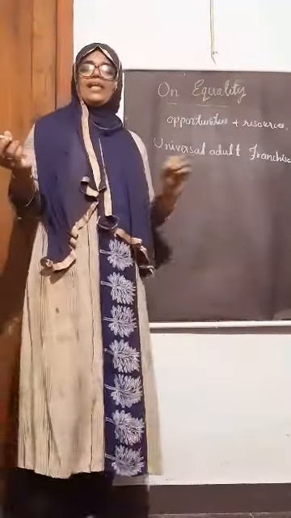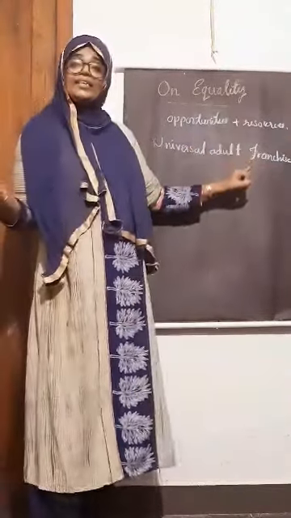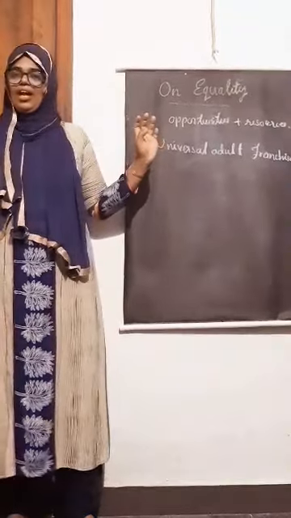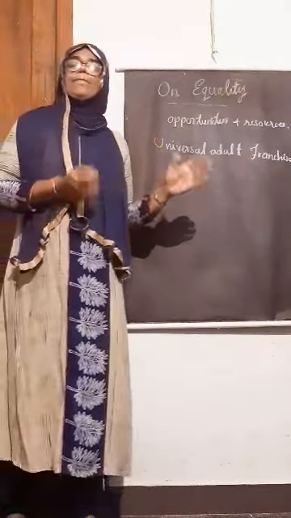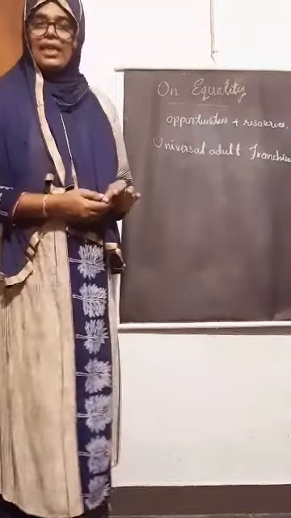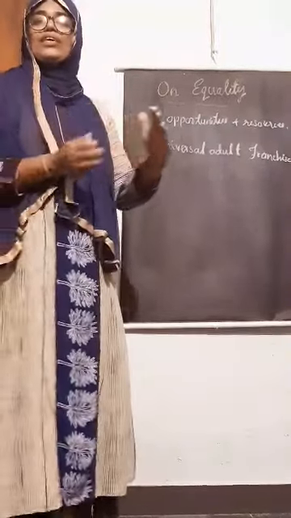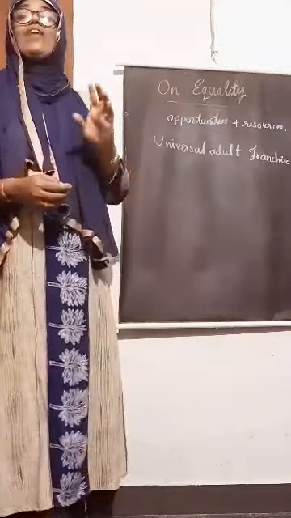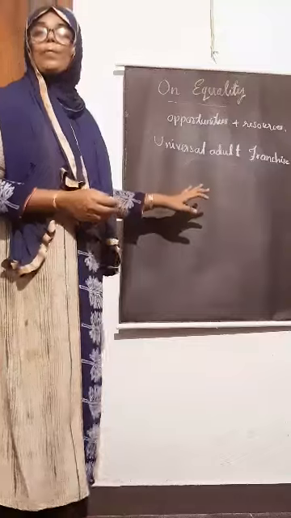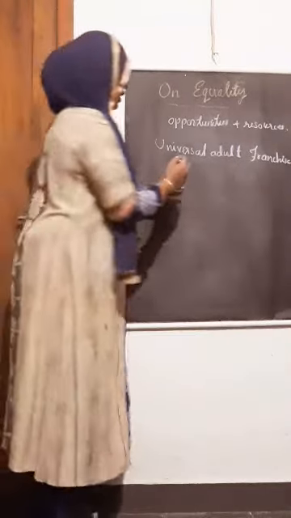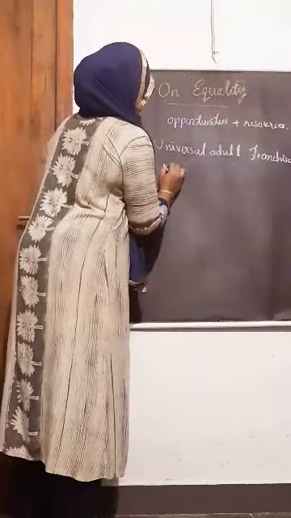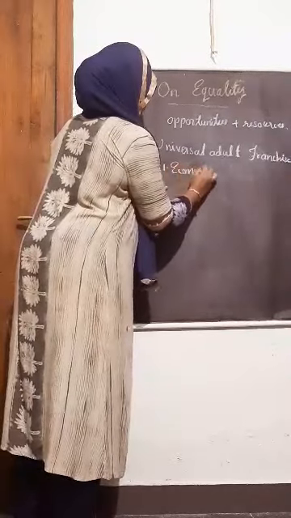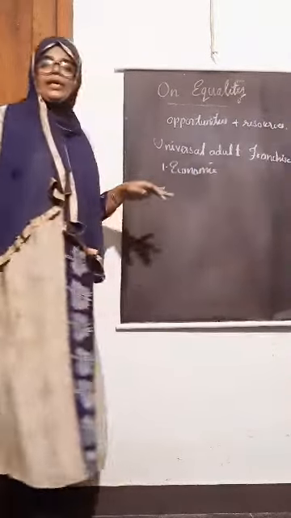Now, what is the hindrance in the path of this equality in India, or in which areas is inequality mainly seen in India? The first area in which inequality is seen in India is wealth condition, that is economic inequality. Economic inequality we can simply define: some people are rich in India, some are very poor.